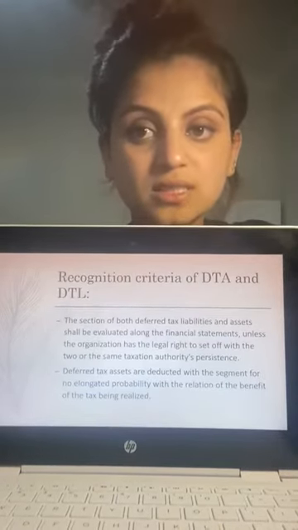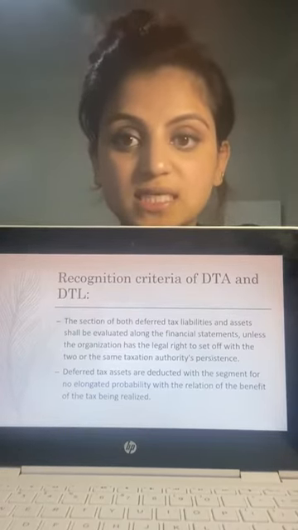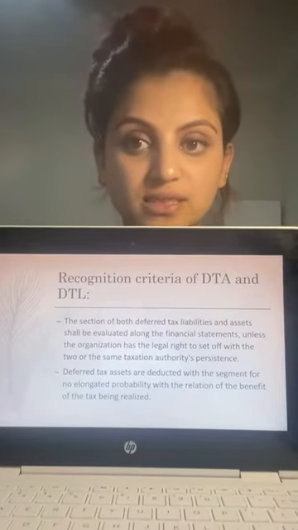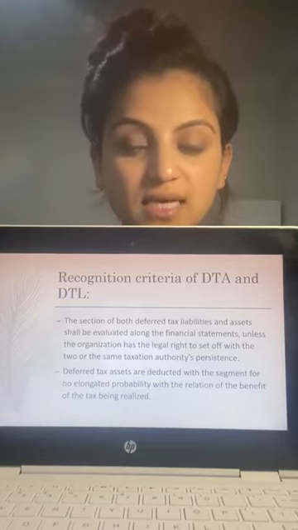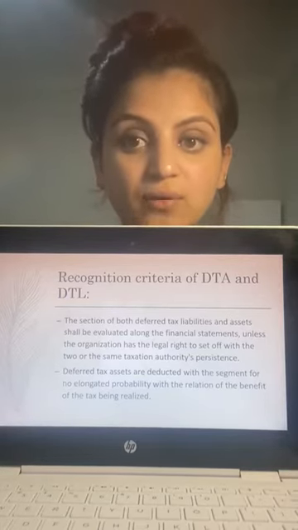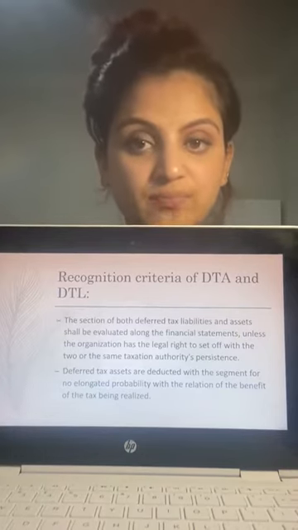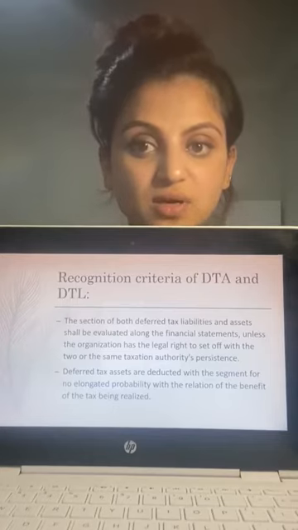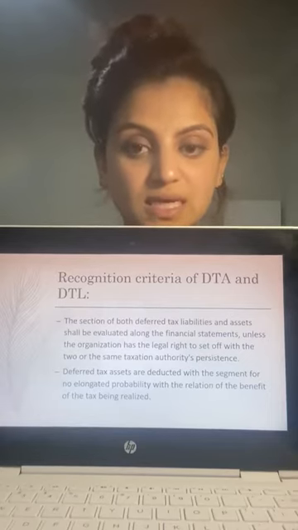So now, the recognition criteria of DTA and DTL. The deferred tax liabilities and assets shall be offset in the financial statements if the organization has the legal right to set off with the same taxation authorities. Deferred tax assets are reduced to the extent that it is no longer probable that the benefit of the tax will be realized.